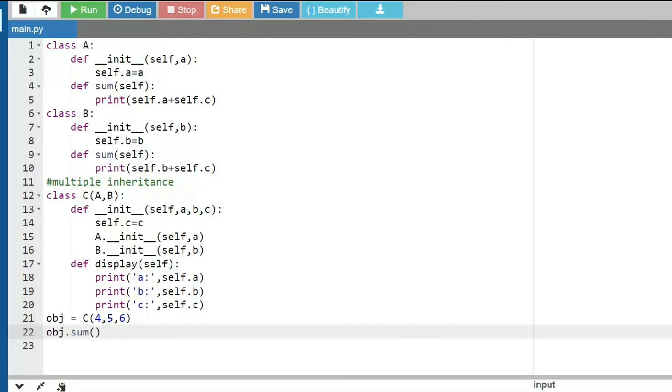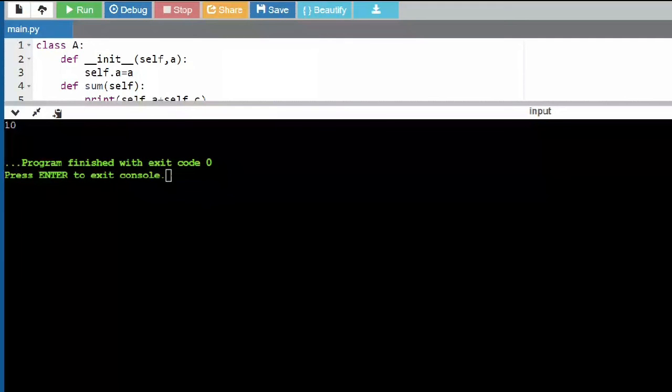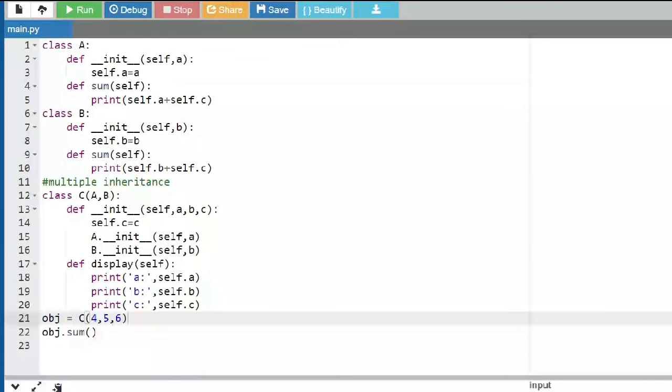So say I'm having two methods with the same name. So I have sum and also I have sum over here. And when I call the sum method, which class's sum method will be called? Class B sum is called? Which sum method is called in the output? A sum is called, right? Did you understand? So what you said is wrong.